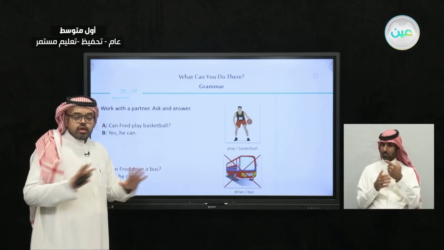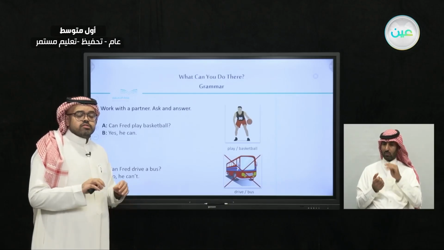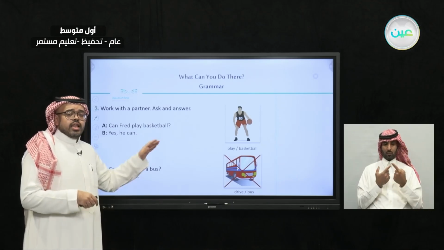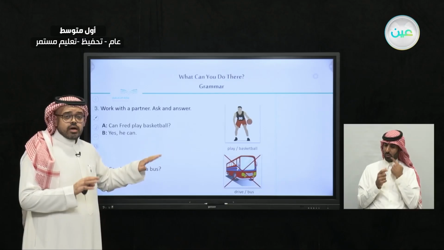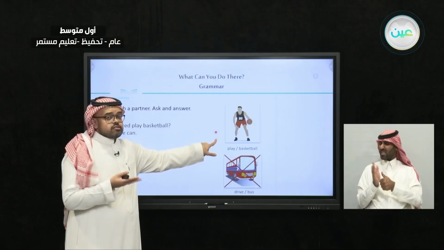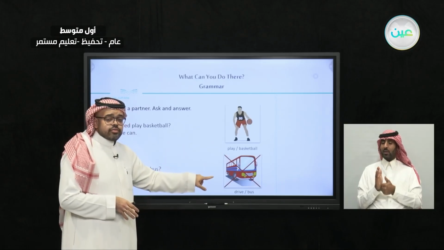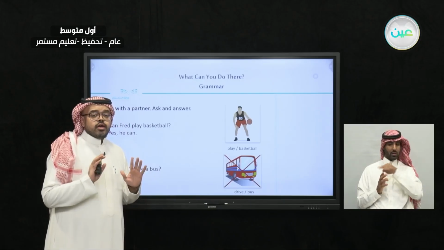And let's agree that the person we would like to make a question about, let's name him Fred. Okay, let's name that person Fred. And let's make questions about the different things from these pictures to ask about Fred. So, if you see the picture that does not have an X sign, it means that the answer will be yes, he can. And if we see the picture that has an X sign like this one, the answer that we should use is can't.